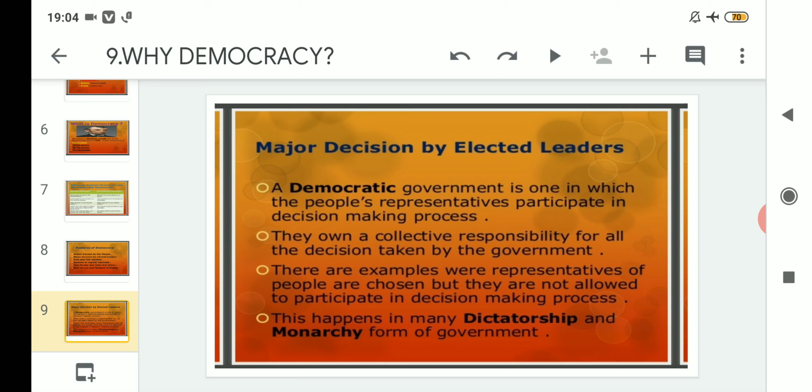People had elected leaders of their choice, but it was not allowed to run smoothly. So this happens where elected governments are overthrown, only in the case of dictatorship or monarchical forms of government.